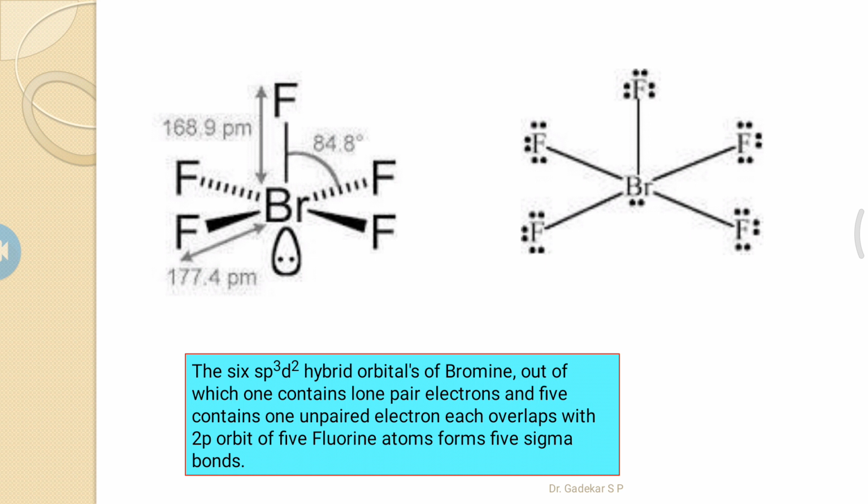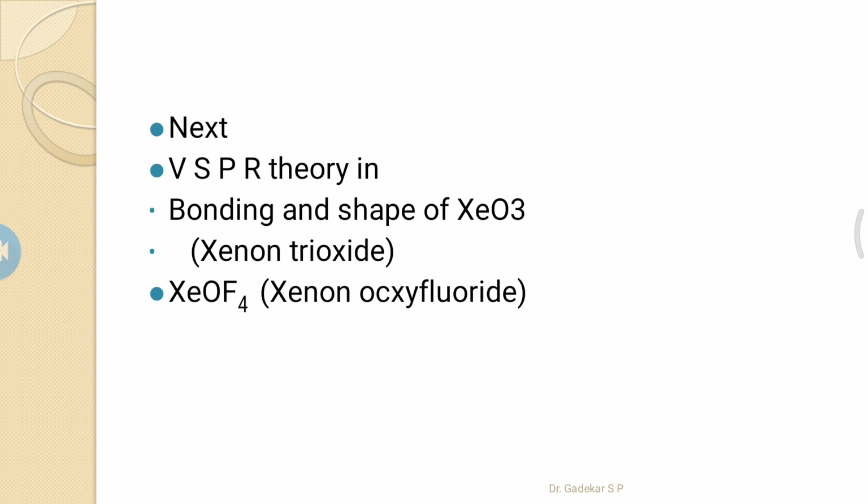So this is the structure, shape and geometry of the molecule: octahedral geometry, and square pyramidal shape for the BrF5 molecule.